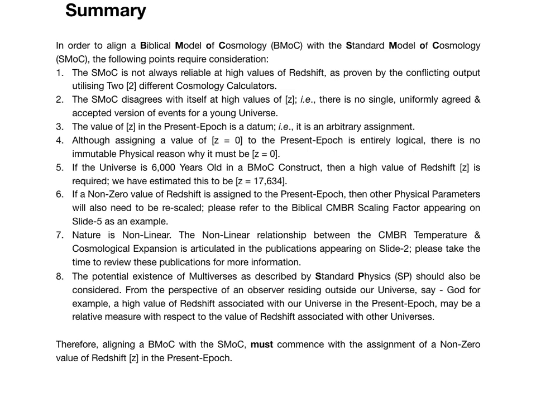Please refer to the biblical CMBR scaling factor appearing on slide 5, as an example. Number 7. Nature is nonlinear. The nonlinear relationship between the cosmic microwave background radiation temperature and cosmological expansion is articulated in the publications appearing on slide 2. Please take the time to review these publications for more information.